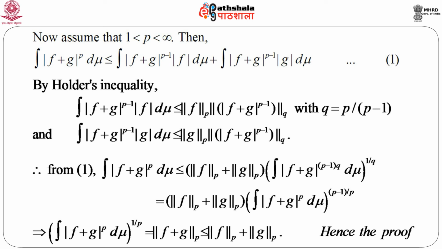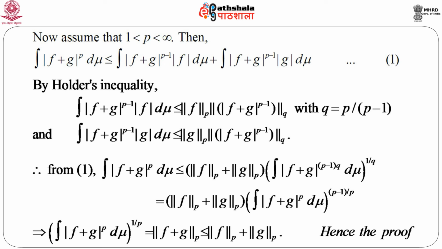Now you see, on the left hand side we have integral of mod of f plus g to the power p d mu. On the right hand side also we have the same term, integral mod of f plus g to the power p d mu, but raised to the power p minus 1 by p. So let us take the extreme right term to the left and do a little bit of simplification.